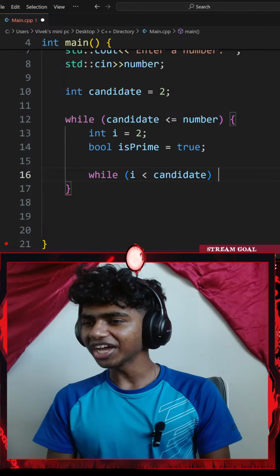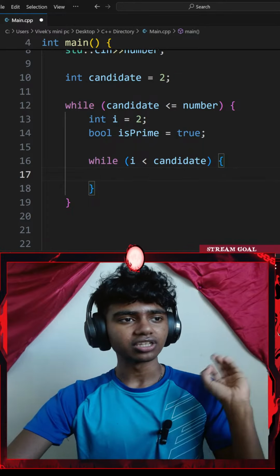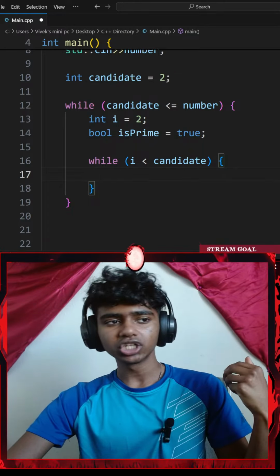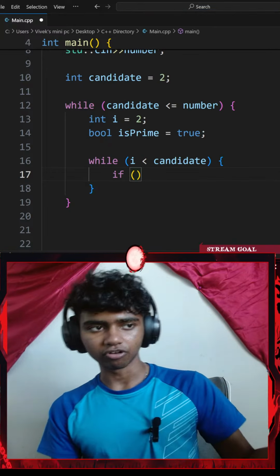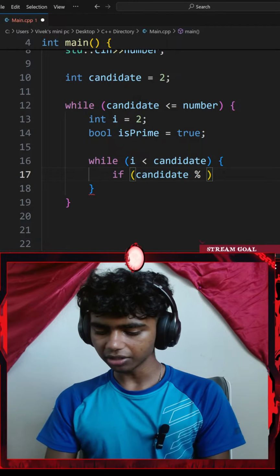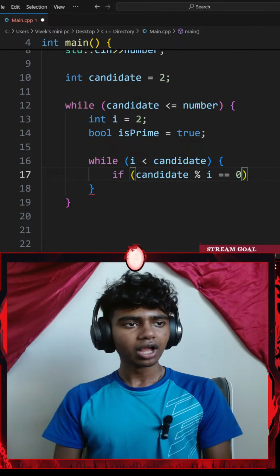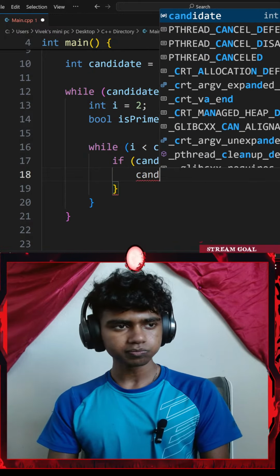Okay, while i is less than my condition, I'll go with a pair of curly braces, and then let me check. So if my candidate modulus my i variable is equal to 0, I could go with an if statement, a pair of parentheses. If my candidate variable modulus i equals 0, I'll go ahead and add a pair of curly braces and go with my candidate variable.